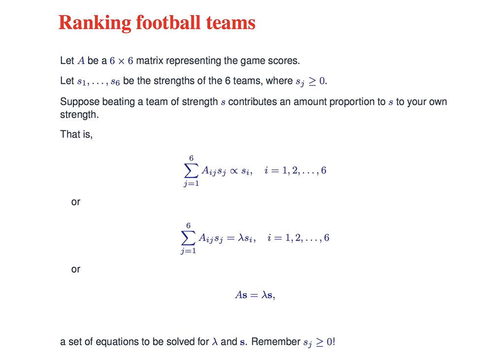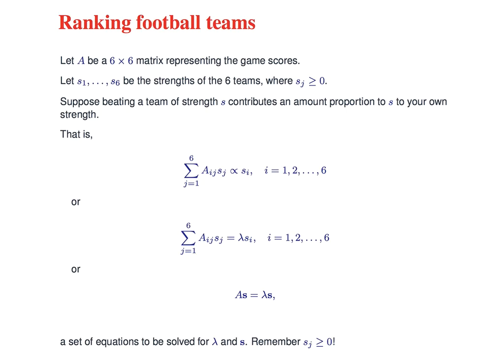Here's where in an applied problem like this one, you have to remember any other conditions about the problem that you may have forgotten in your haste to make a mathematical formulation. And the hidden condition here is this one. The strengths all have to be greater than or equal to 0. Negative strength simply doesn't make sense in my model. Negative S would mean that a team is so bad that beating them actually makes me look worse. That just doesn't make sense.